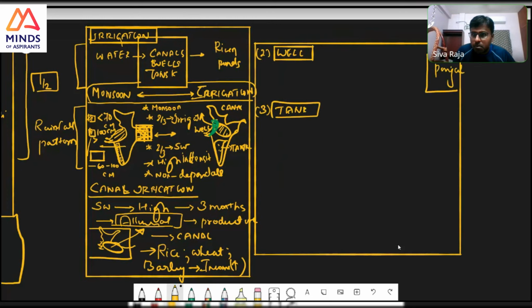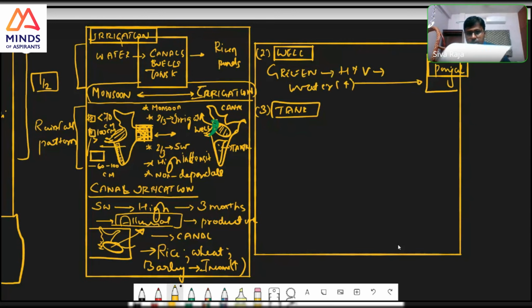Okay, you draw this Punjab diagram. You start with the green revolution. You tell them green revolution, high yielding varieties need more water, hence this irrigation. So you start doing all these things, then you will come here and start with the problems. Drip irrigation, this is important, drip.